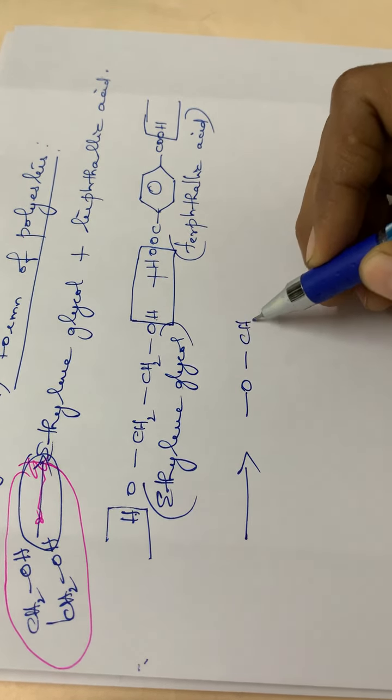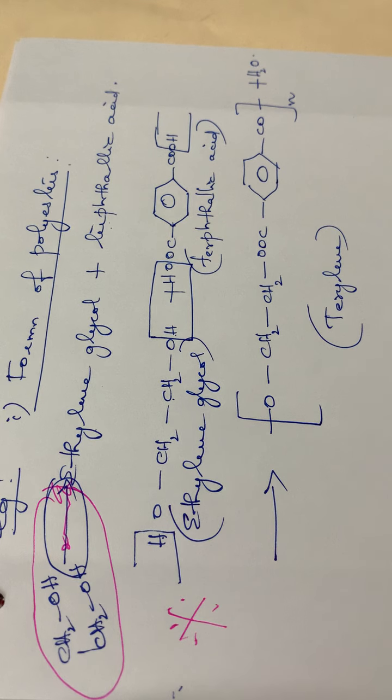So here terephthalic acid will be combining with ethylene glycol, so terylene. This is terylene. This is another important preparation. This will be asked usually. So ethylene glycol plus terephthalic acid on polymerization, we will be having terylene plus water. Water will be eliminated. So this is the first reaction, formation of polyesters. Is it clear?